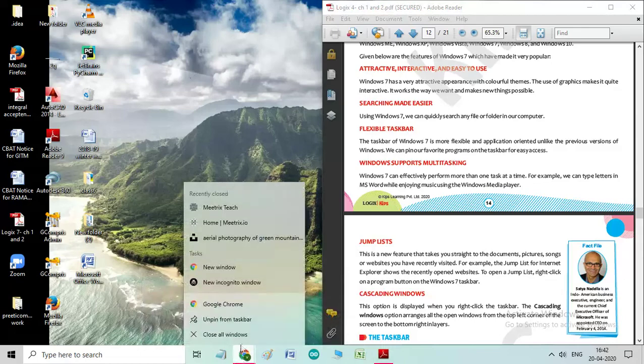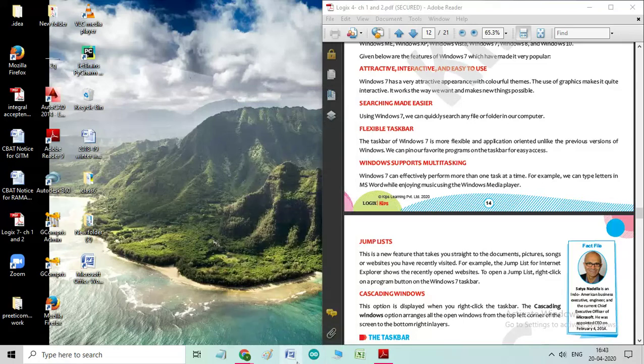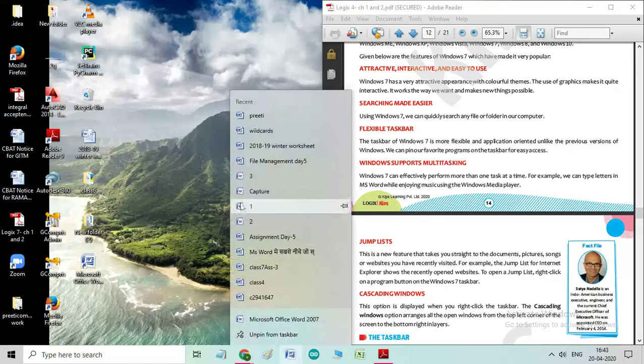Let's see what I have recently visited. So Matrix, Home, these sites I have visited. Then if I want to see which files I have used recently in Word, just click the right mouse button on the program button, and then you will see them. So this way the jump list is very helpful. Suppose I want to open any file like this file, I simply click from here directly.